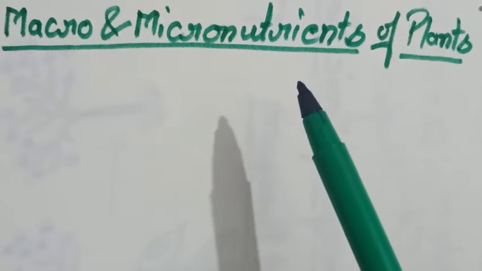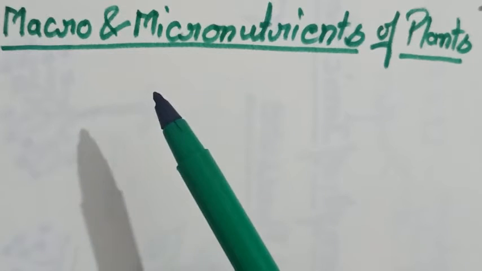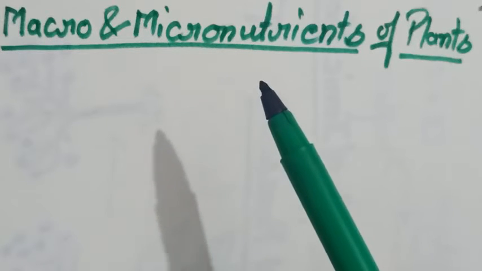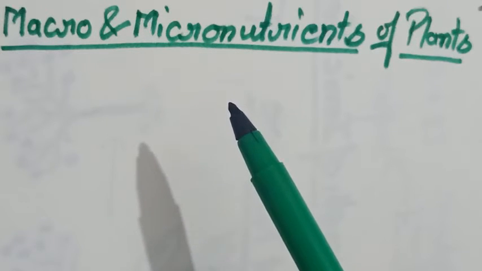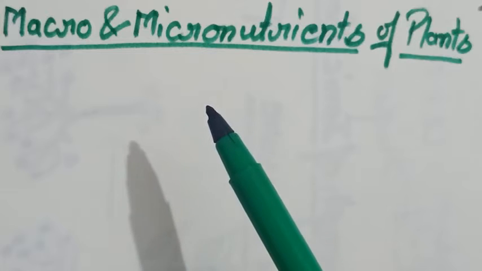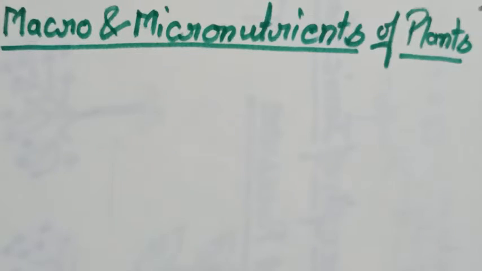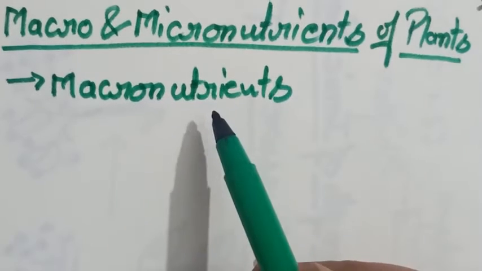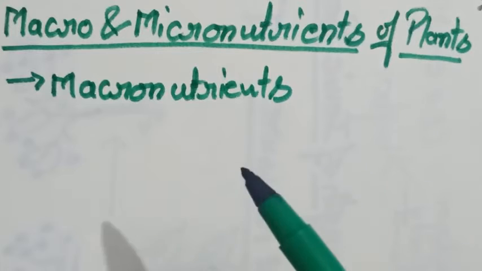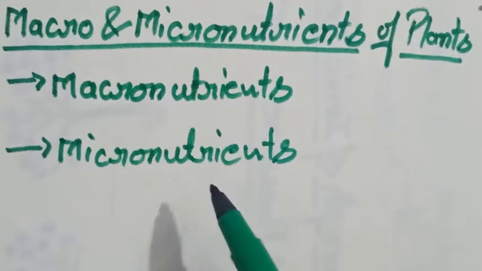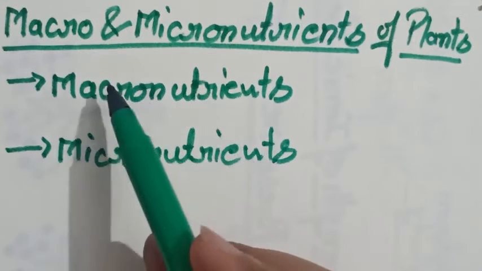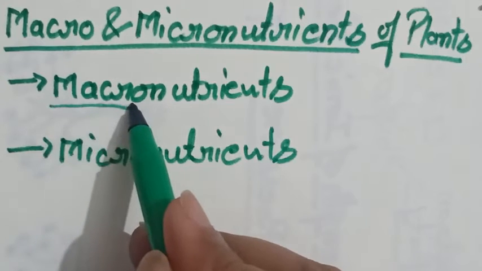Plants may need nutrients in large or small quantity, so these nutrients are divided into two groups. The first one is macronutrients, and the second one is micronutrients. Macro means large.